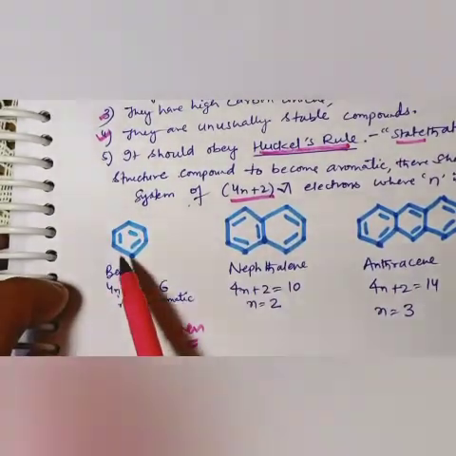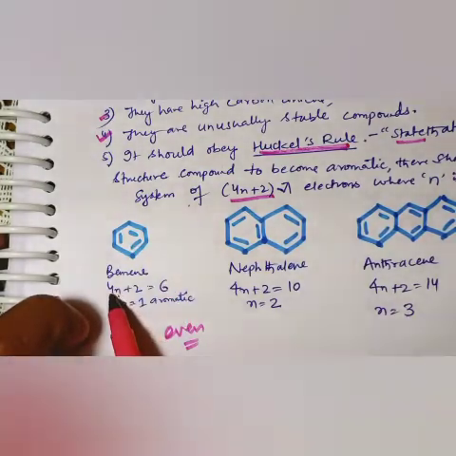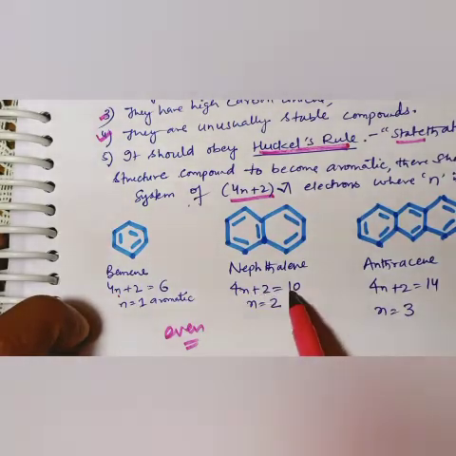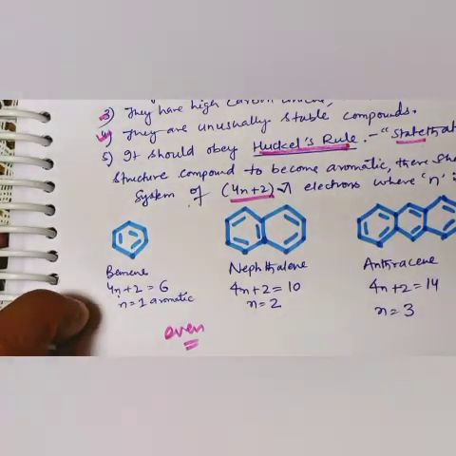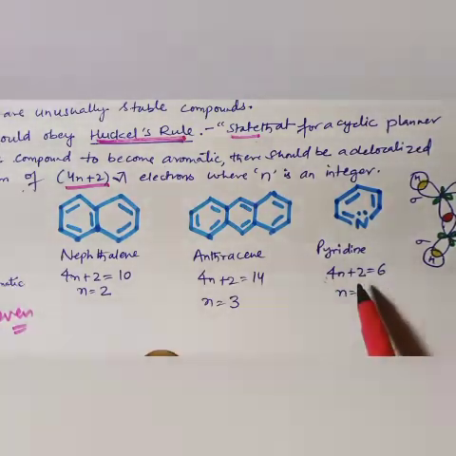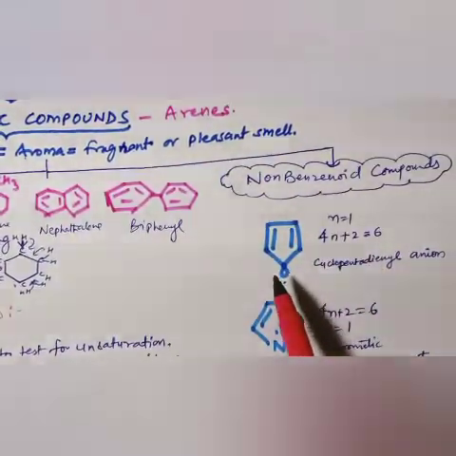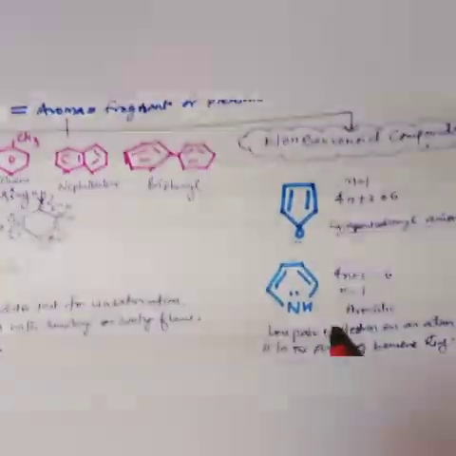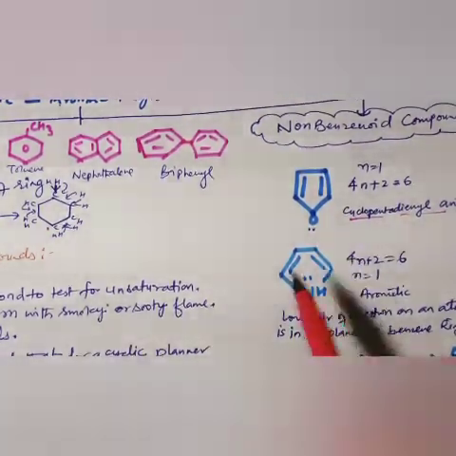In benzene, the total number of rings is 1, so we write 4 into 1 plus 2, that is 6. Naphthalene: 4 into 2, that is 8 plus 2, 10. For 3 rings, 4 into 3 is 12 plus 2, 14. Pyridine: 4 into 1 plus 2 is 6. Similarly, the cyclopentadienyl anion is also aromatic, and this is an aromatic ring where the lone pair of electrons on an atom is in the plane of the ring. So these are some examples of aromatic rings.